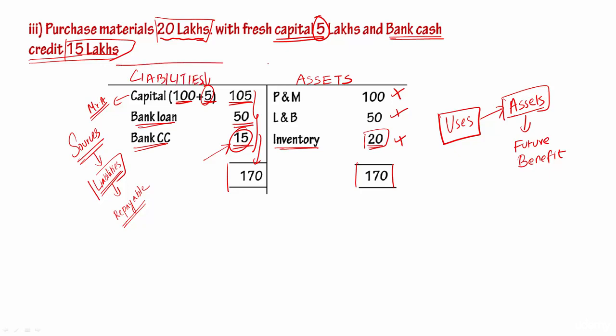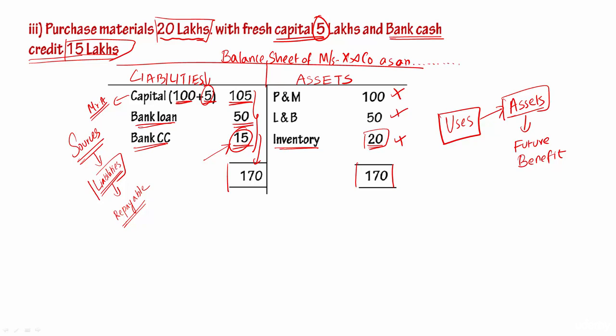It means this is a statement which we technically call as balance sheet. Okay, so we'll write balance sheet of Messrs. X and Co, and we'll write as on a particular date because this is the position on a particular date. But even now this business has not started any of the critical activity.